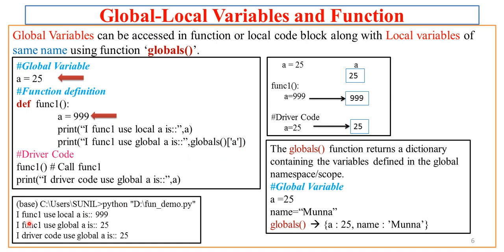So this is the output. Whenever we call func1, the first print statement is func1 uses local a, which is nothing but 999. Then func1 uses global a, which is nothing but 25, and it is accessed using globals, and in square bracket we specify a key and its corresponding value is 25. So 25 is printed, and in driver code we use global a, 25. Obviously for driver code, as there is no local a, it by default goes to global a, accesses it and prints the value. Hope you understood this.